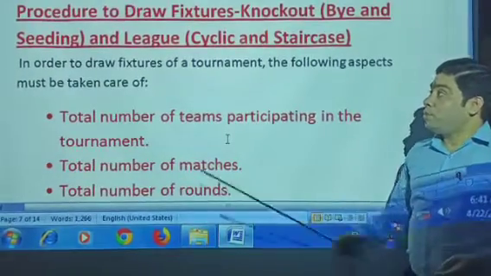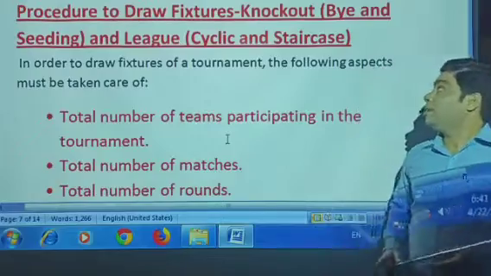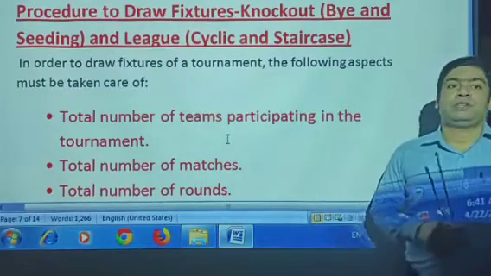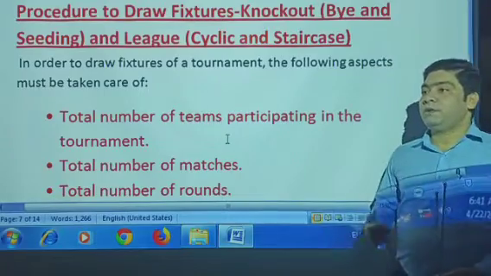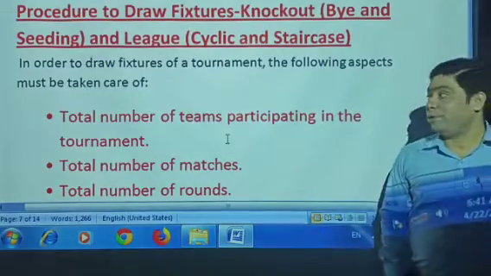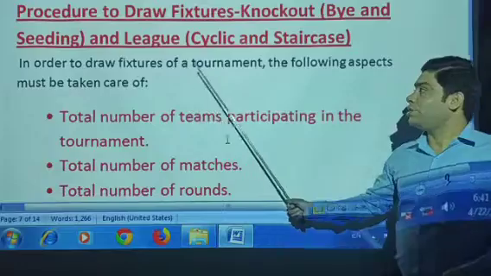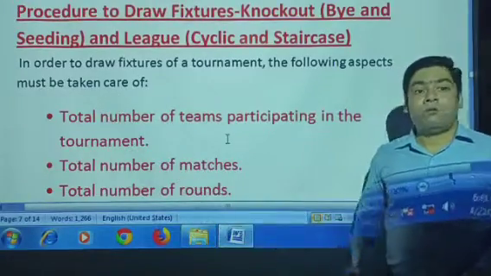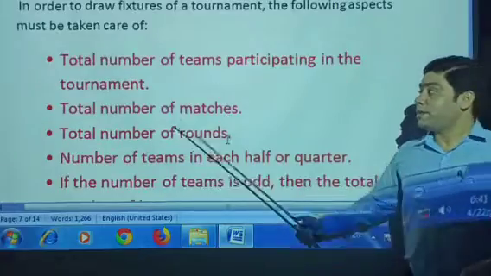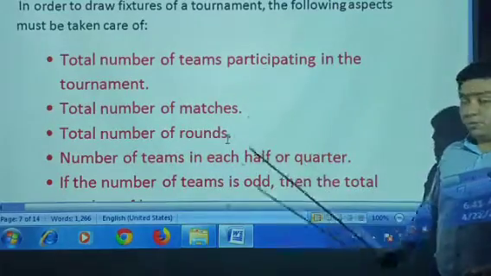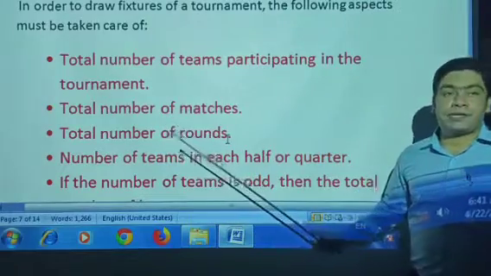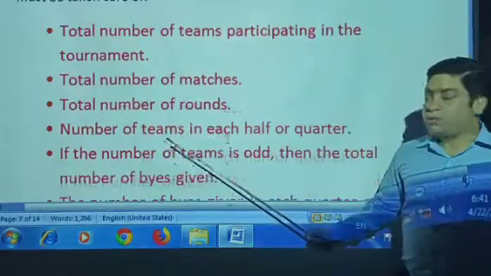Now, the procedure to draw fixture, knockout or league. How to draw fixture, how to arrange the number of teams and byes also. In order to draw fixture of a tournament, the following aspects must be taken care of. What are the aspects to be there? First, the total number of teams participating in the tournament, how many teams are to participate in it, total number of matches, total number of rounds.